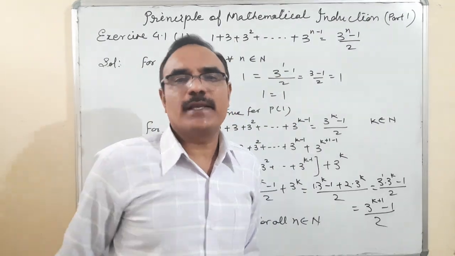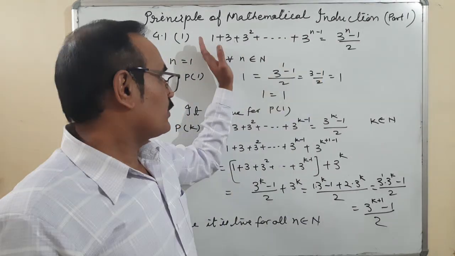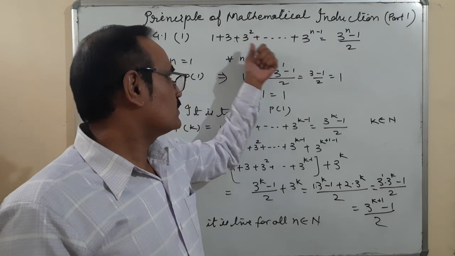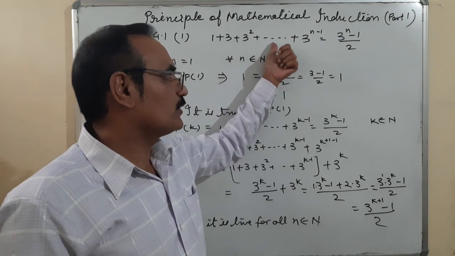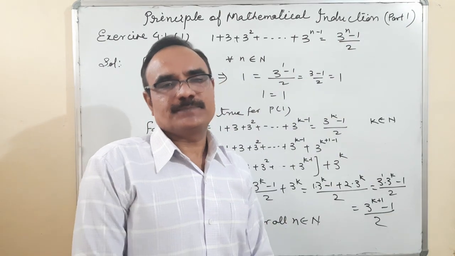That means you can put any term here. Suppose we are going to find the sum of 10 terms. Okay, so the sum of 10 terms, 1 plus 3 plus 3 square up to 10 terms, is equal to (3 to the power 10 minus 1) upon 2. That would be the answer.